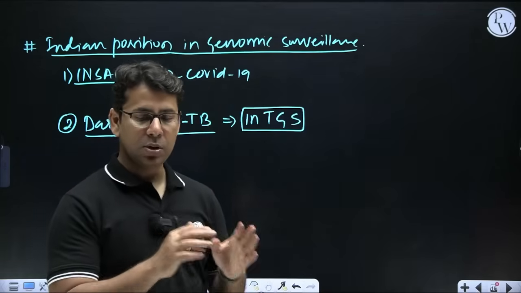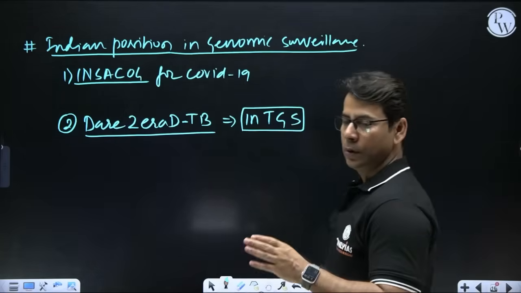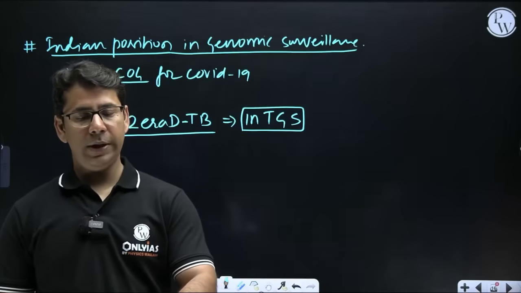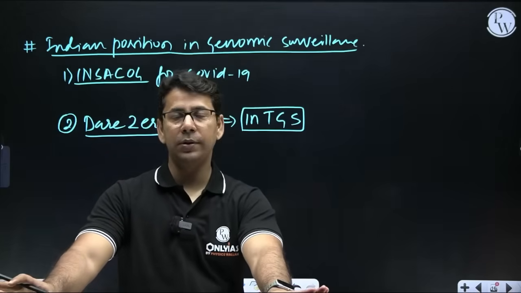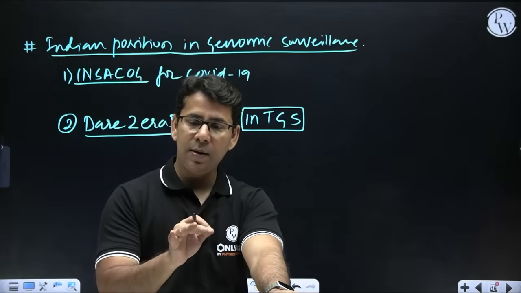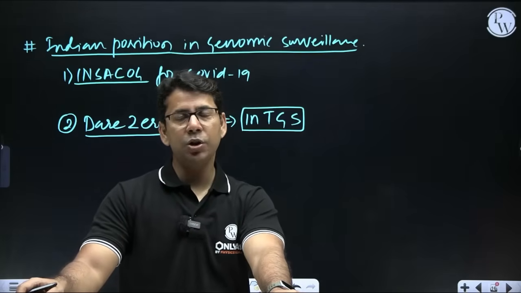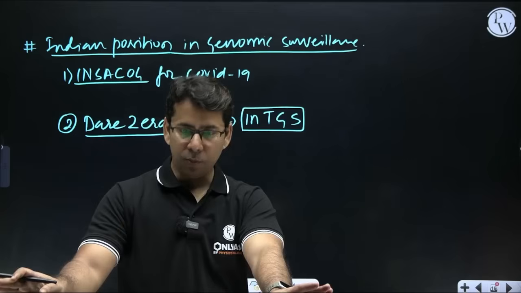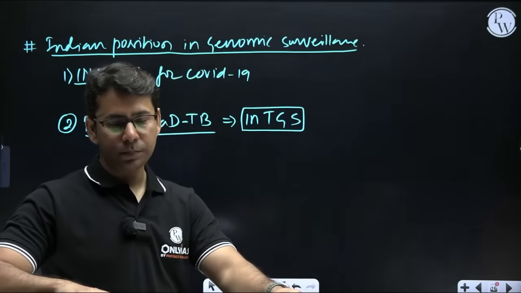Indian Tuberculosis Genomic Surveillance Consortium. It's already there, and it is again DBT, CSIR, ICMR. So we can write about it. We can mention how TB is a new menace because of MDR, and the other variants of TB are now disturbing the entire TB eradication programs, and how COVID had disturbed our life very recently. So I won't go into the detail of it, but you can always write about it, right?